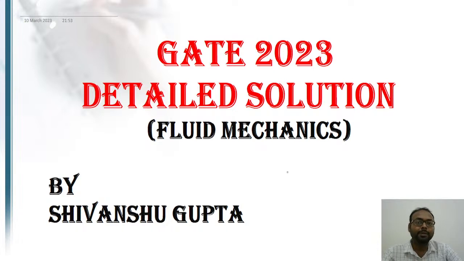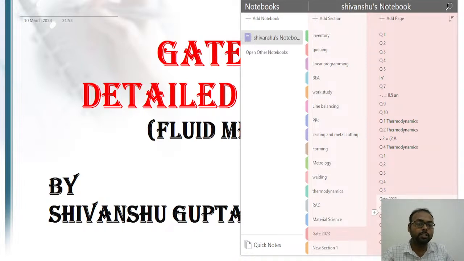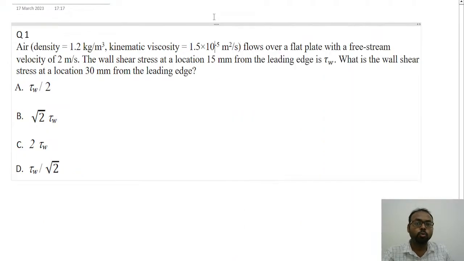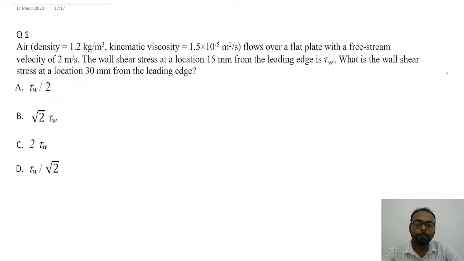In this subject, we can see that a total of 5 questions have been asked. Out of that, 2 questions were for 1 mark, and the remaining 3 questions were for 2 marks. So in total, we can see that 8 marks worth of questions have been asked in this question paper.